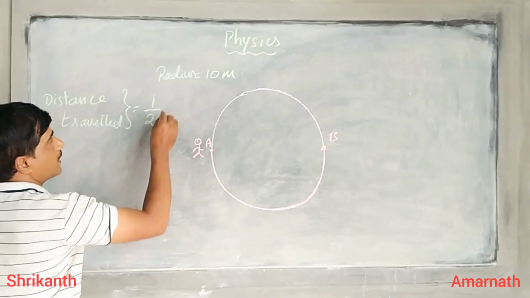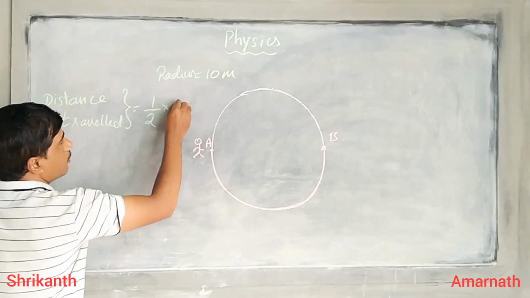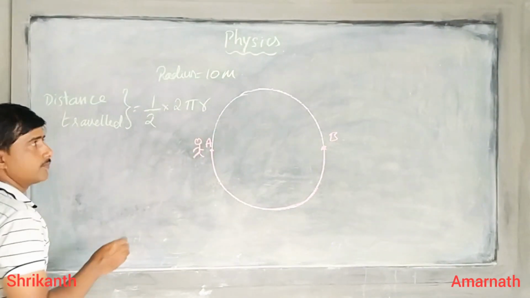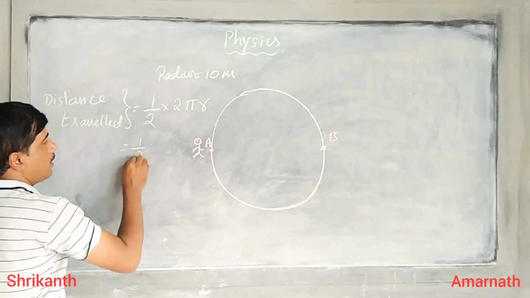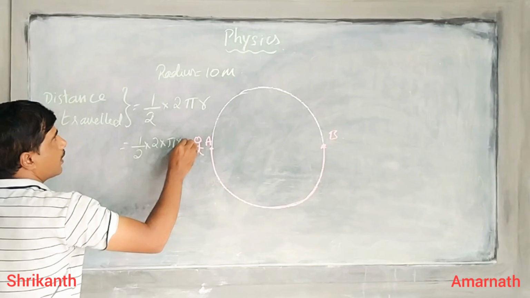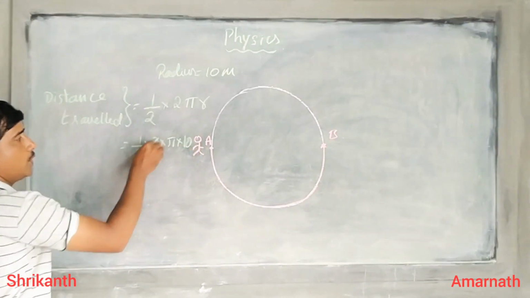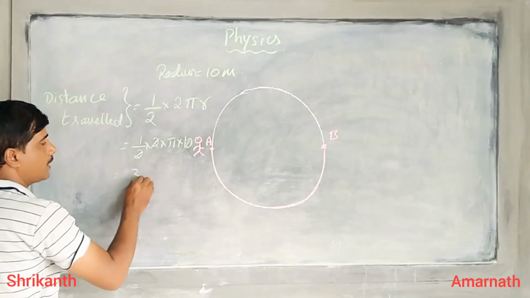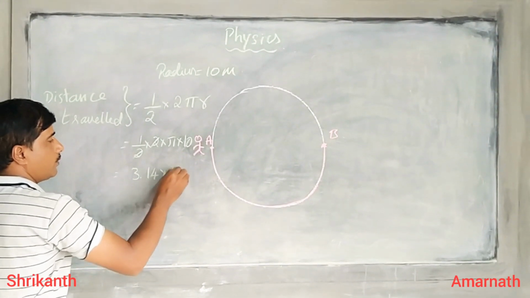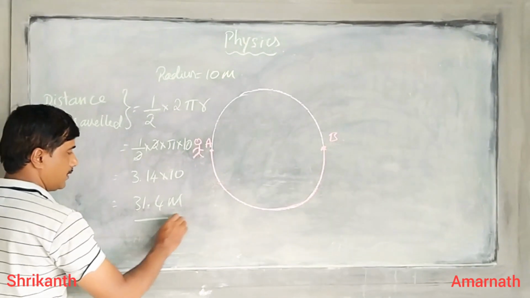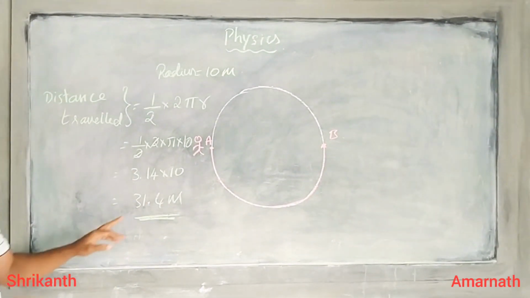The formula for circumference is 2 pi r, so half into 2 into pi into r, where r is the radius, 10 meters. The 2 and 2 get cancelled, and the value of pi is 3.14, so 3.14 into 10 is 31.4 meters, the distance traveled by that person.